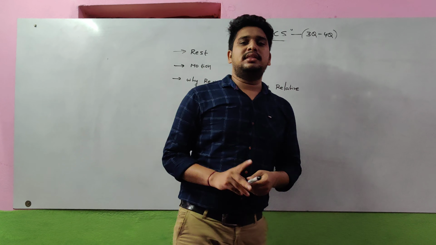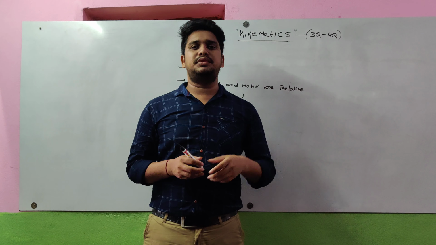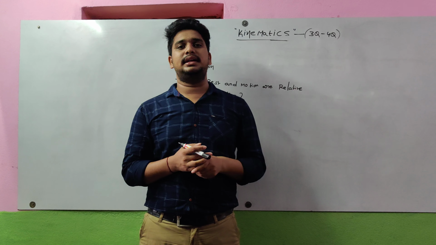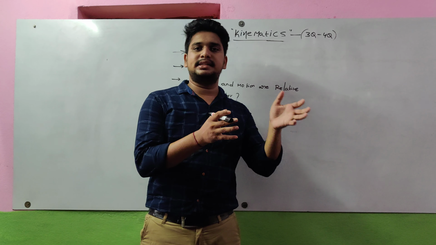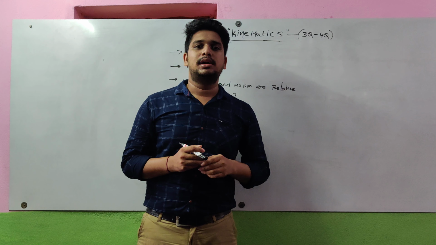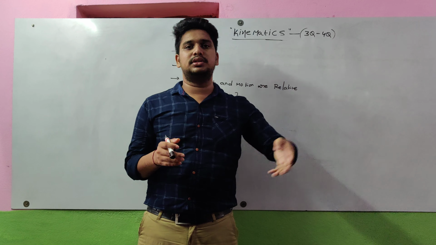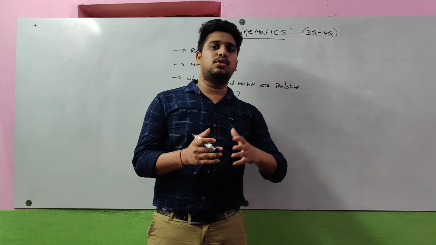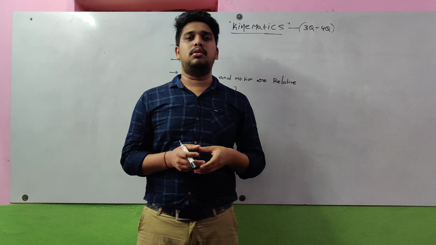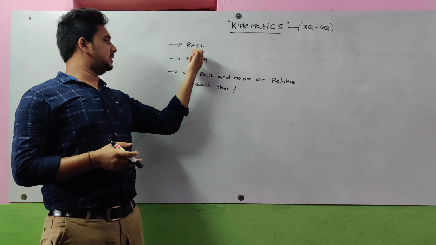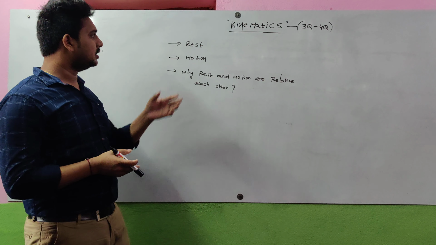So already on this chapter kinematics, I uploaded one video, right? On that video, I discussed what is meant by kinematics and how many motions for a body are possible. Please go through that video, because these videos are in sequence, and only if you saw that first video will you understand this second video. In this second video, I need to tell about these 3 topics: rest, motion, and why rest and motion are relative to each other.